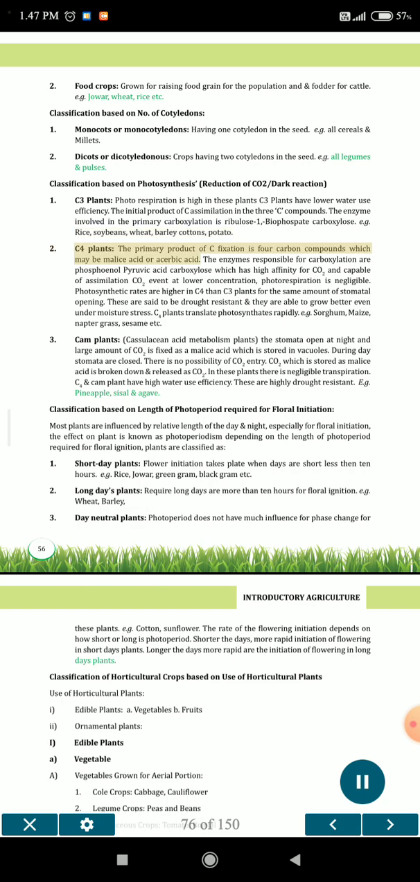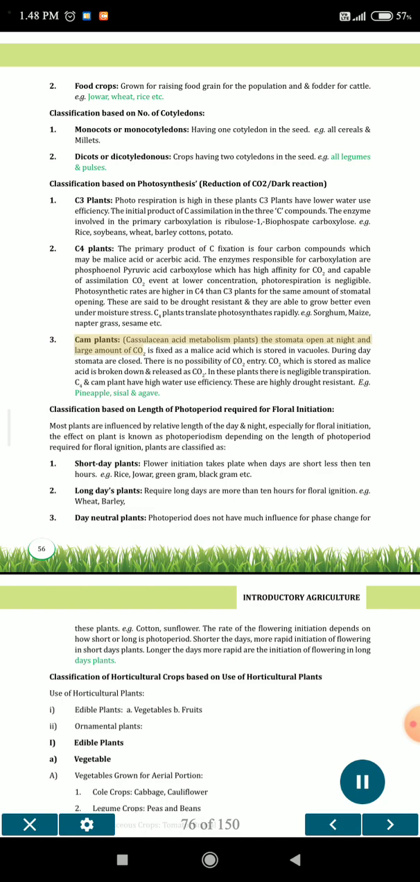2. C4 plants: the primary product of CO2 fixation is a 4-carbon compound, which may be malic acid or aspartic acid. The enzyme responsible for carboxylation is phosphoenol pyruvic acid carboxylase, which has high affinity for CO2. It is capable of assimilating CO2 even at lower concentration; photorespiration is negligible. Photosynthetic rates are higher in C4 than C3 plants for the same amount of stomatal opening. These are said to be drought resistant and are able to grow better even under moisture stress. C4 plants translocate photosynthates rapidly, e.g. sorghum, maize, napier grass, sesame etc.